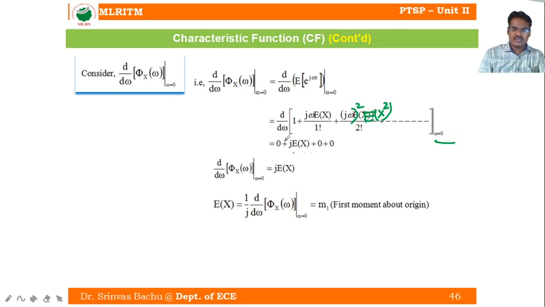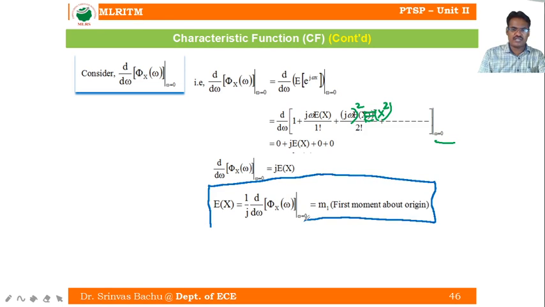Expectation of x equals 1 by j to the power of 1 into d by d omega of the characteristic function at omega equal to 0. This is called the first moment about origin, also called the mean value of the random variable, the average value of the random variable.